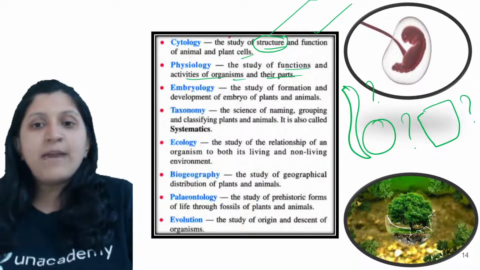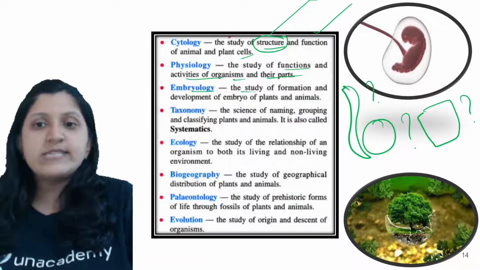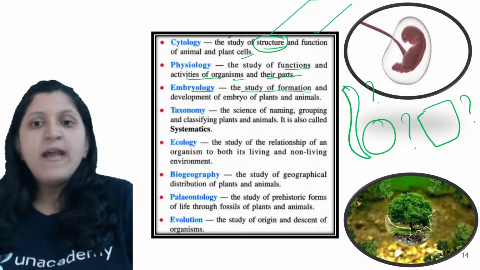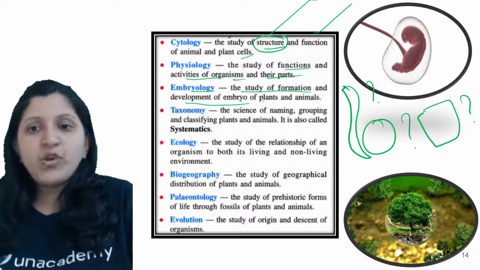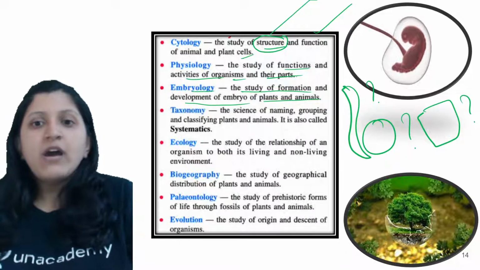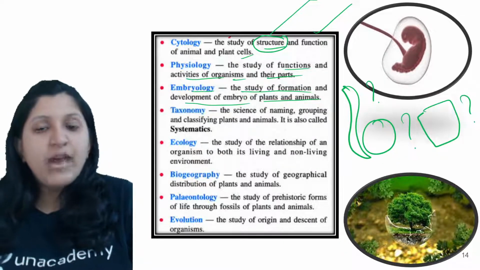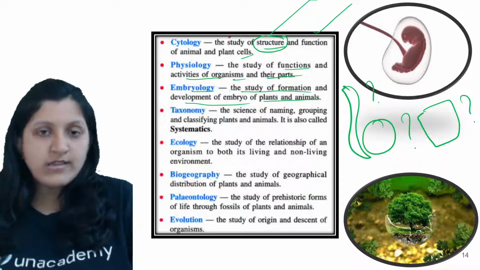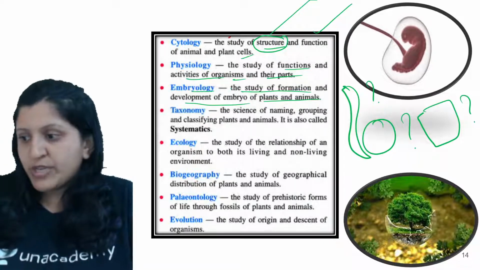Now here the embryology. This is the study of formation and development of the embryo for plants and animals. So here, what exactly is considered is the development of an embryo. What comes under the development of an embryo, when we mention it?